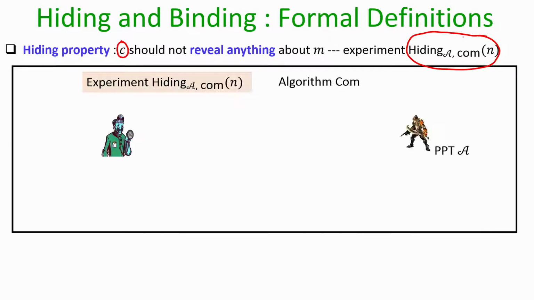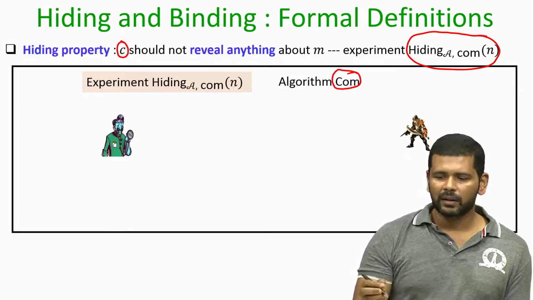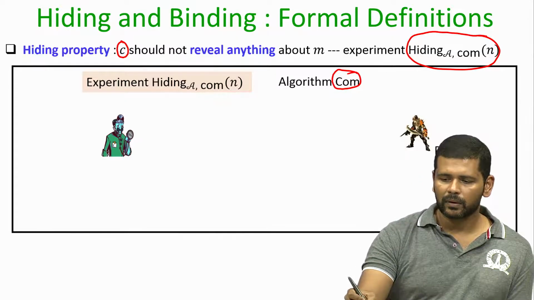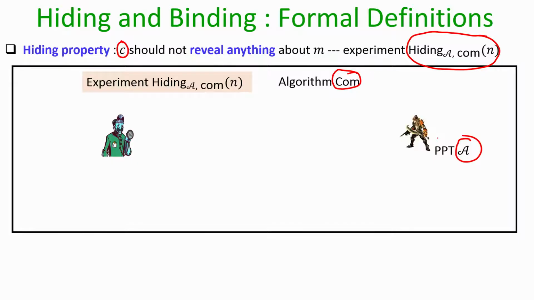The rules of the hiding experiment are as follows. We have the description of a publicly known commitment algorithm, which is going to be used by the sender to commit some message, and we have an adversary A who wants to learn the value of the message which has been committed in a commitment, even by knowing the description of the algorithm com.